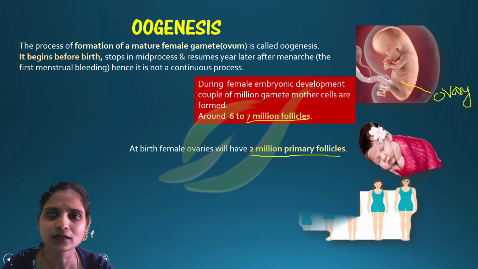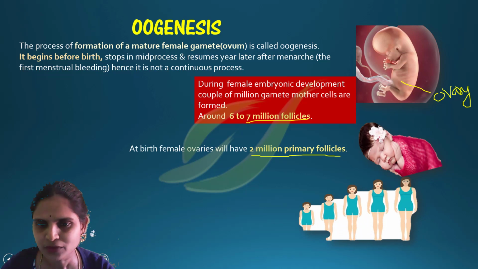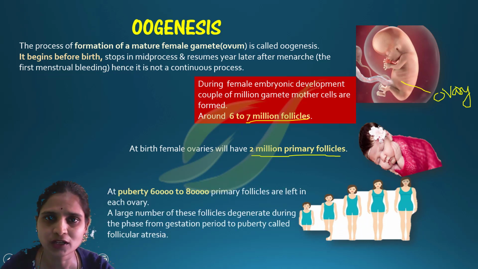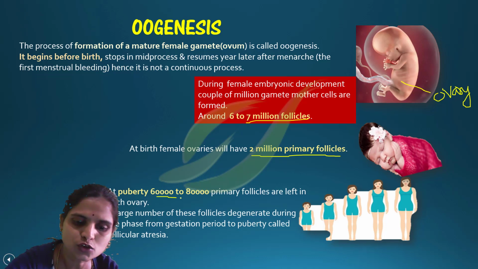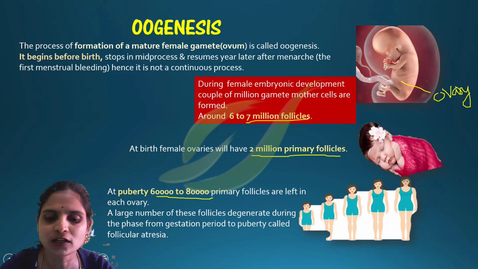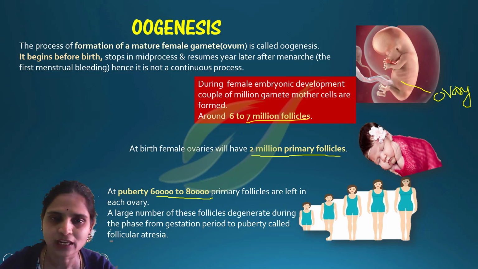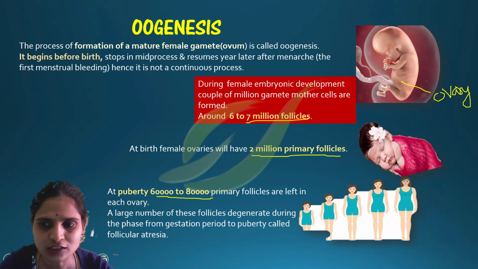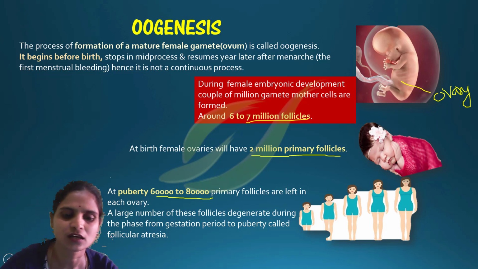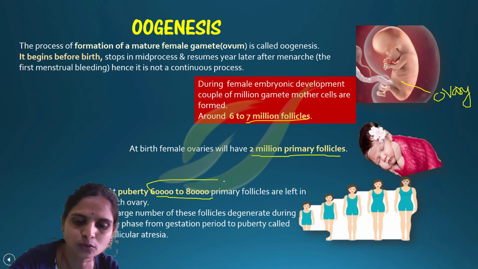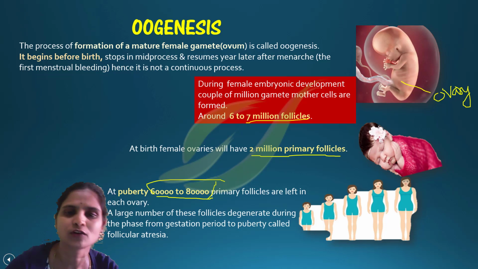Then at the puberty period, when the girl reaches puberty age, that is either 11 or 12 years, there are 60,000 to 80,000 primary follicles. We can find the difference here: from 7 million follicles in the fetus, at puberty age we see just 60,000 to 80,000 primary follicles.